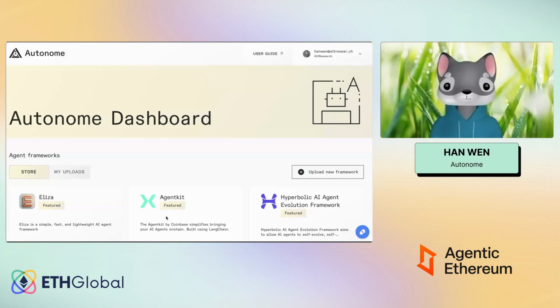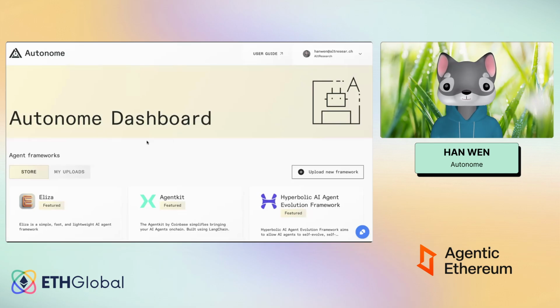We are here to talk to you guys about Autonome and also the different tracks that we have offered in this hackathon itself. So Autonome is basically a way for you to quickly deploy your AI agents on our platform. We'll host the agent for you, and all the inference and all these things will also be done on our side.